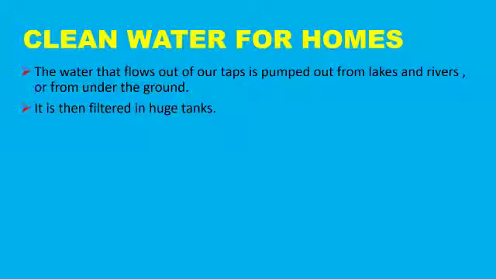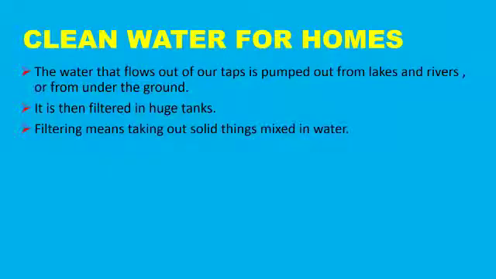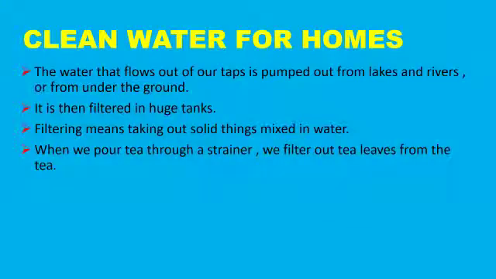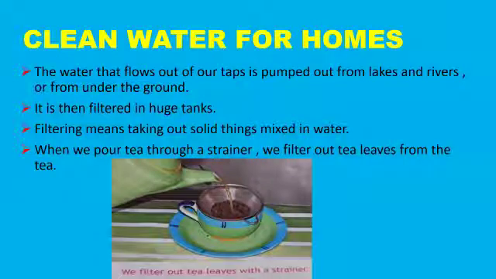What is the first step in the cleaning process? First, water is pumped out from lakes and rivers. But that water may contain impurities like sand, mud, pebbles, etc. So it is then filtered in huge tanks. Filtering means taking out solid things mixed in water. For example, when we pour tea through a strainer, we filter out tea leaves from the tea. Here, the strainer acts as a filter to filter out tea leaves from the tea.